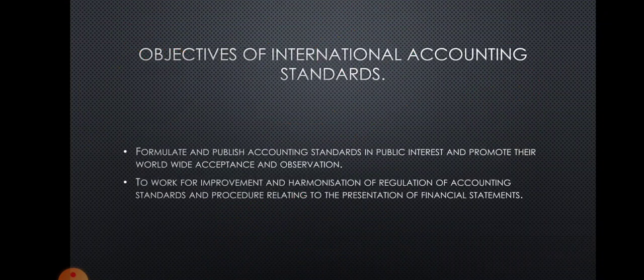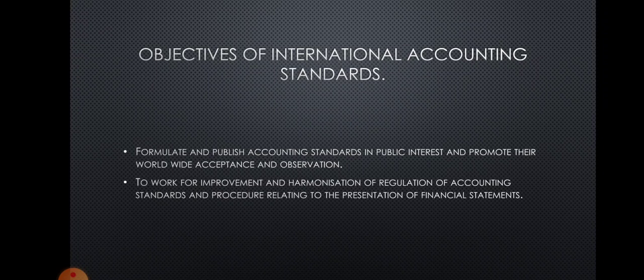The last slide is all about the objectives of international accounting standards. What is the objective? What is the aim? What is the goal of IAS? First of all, the objective is to make and publish the accounting standards.